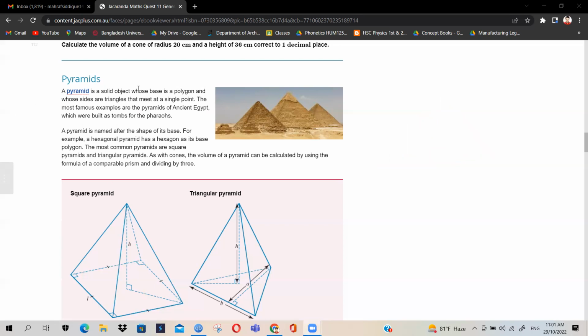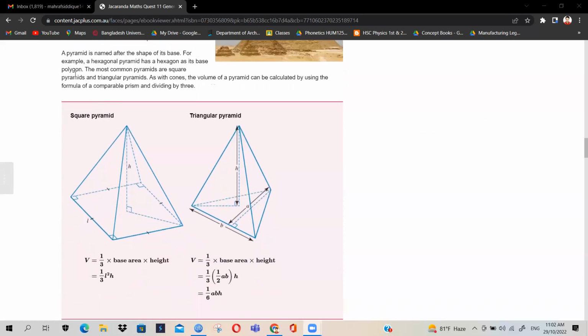Okay. A pyramid is a solid object whose base is a polygon and whose sides are triangles that meet at a single point. The most famous examples are the pyramids of ancient Egypt, which were built as tombs for the pharaohs. A pyramid is named after the shape of its base. So it could be a square pyramid, a triangular pyramid, a hexagonal pyramid, and so on. For example, a hexagonal pyramid has a hexagon as its base. The most common are square pyramids, triangular pyramids, and so on.